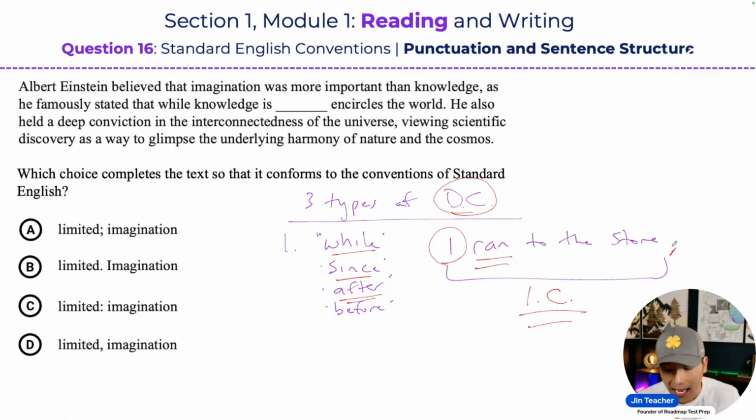So if I said, after I ran to the store, comma, you say, I don't know, I bought a bottle of water, right? I bought some water is now your complete sentence. That's your independent clause, right? So you can't just end the sentence with before I ran to the store, or after I ran to the store. You have to have another component, an independent clause, to make this a complete sentence, okay? That's the first type of DC.